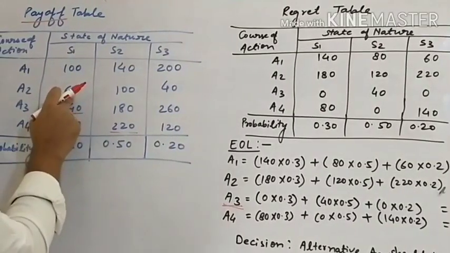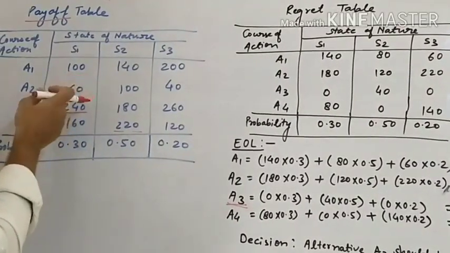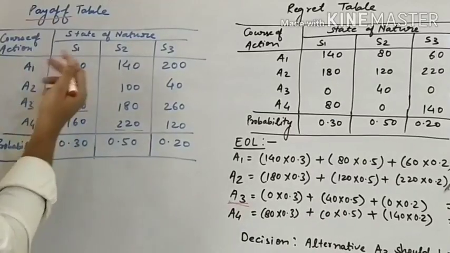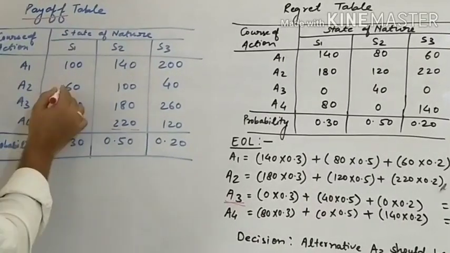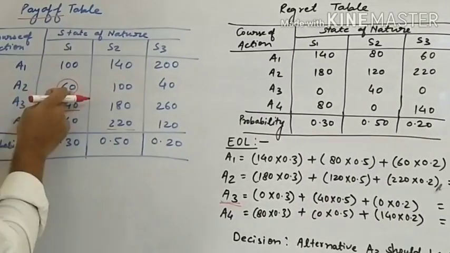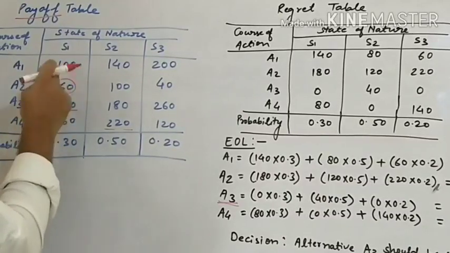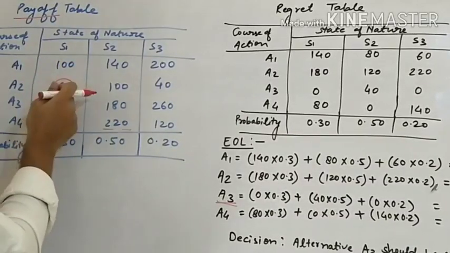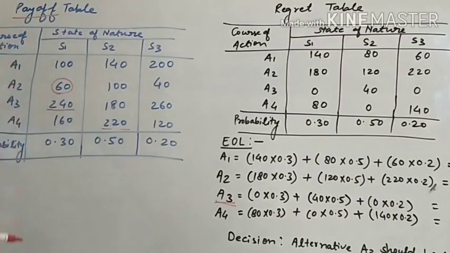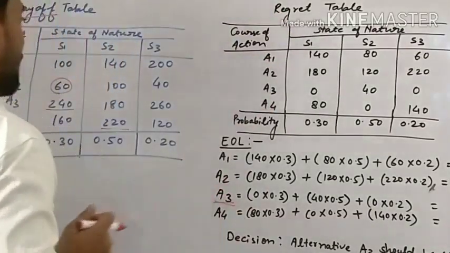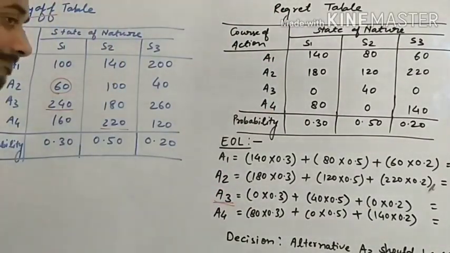We will take the least value and deduct this value from all. It means if it is a cost table, we select 60 and deduct 60 from each value. 60 minus 60 is 0, 240 minus 60, 160 minus 60. This would be constructed like this.